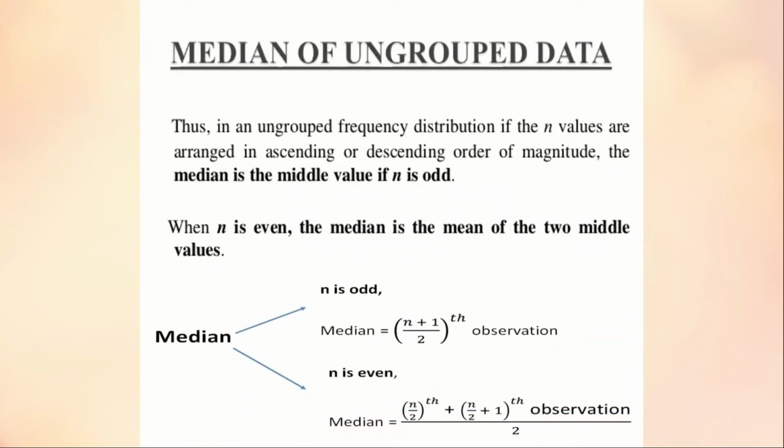Here in median also, there are two different types. If n is odd, then the median is calculated as follows. This is for ungrouped data. If n is odd, the median is given by the (n plus 1) by 2 observation. If n is even, then the median is given by the average of the n by 2 and (n by 2 plus 1) observations, divided by 2. Okay, it's better we learn only grouped data.